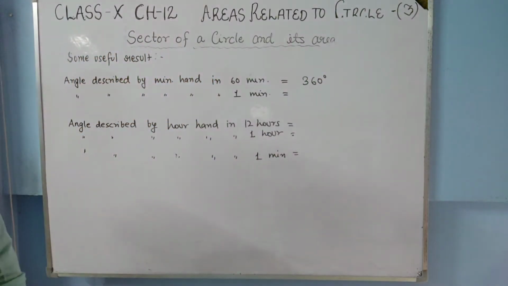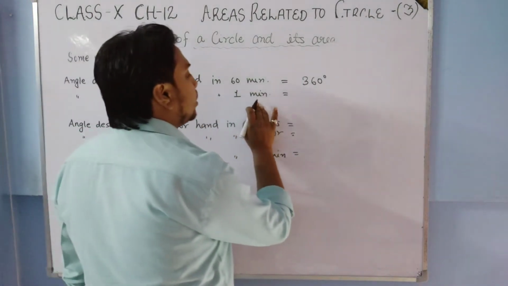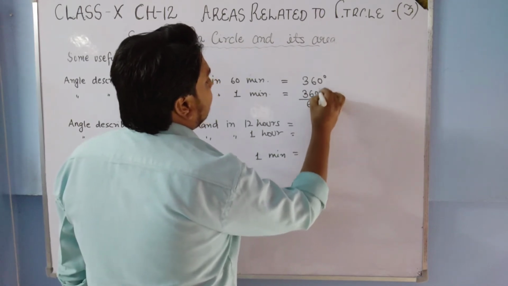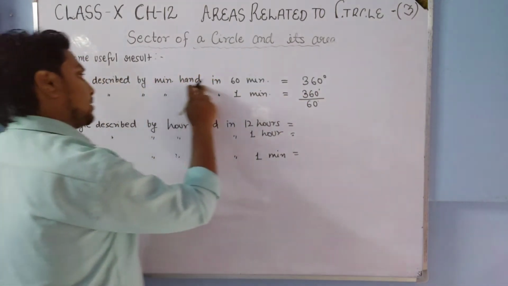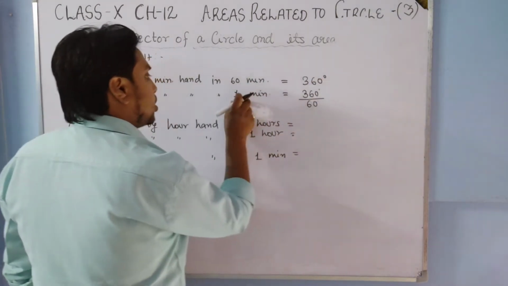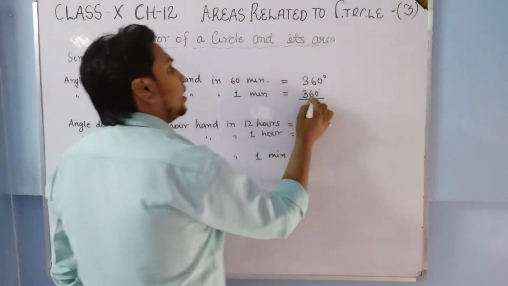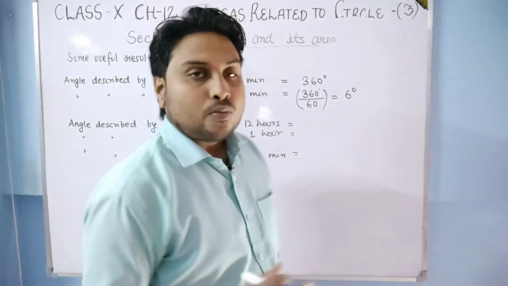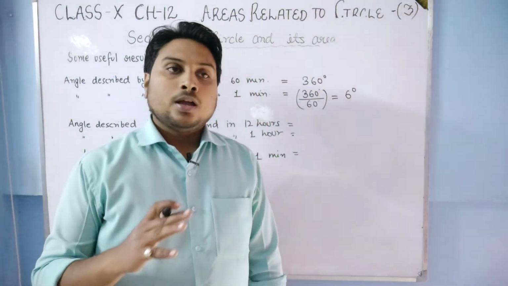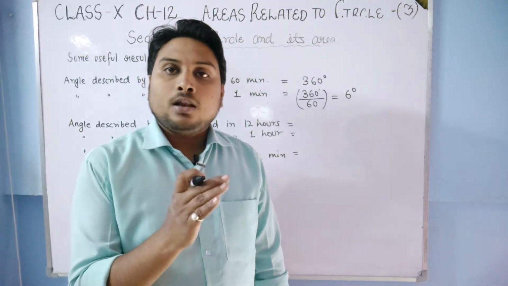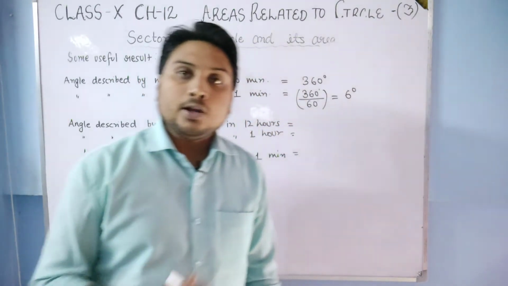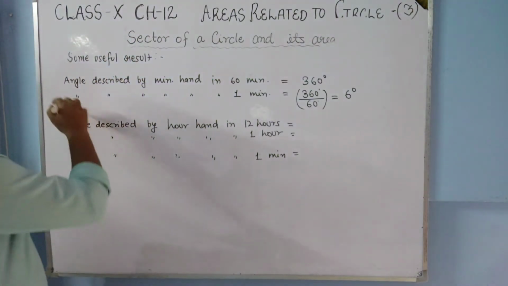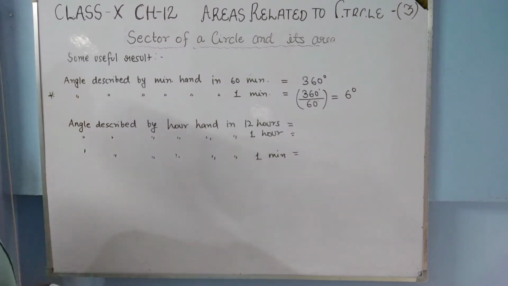How much angle will it describe in 1 minute? 360 upon 60, divided by 60, so it will be 6 degree. So we can say the minute hand of a clock describes 6 degree angle in 1 minute. This is an important result, you should remember it.